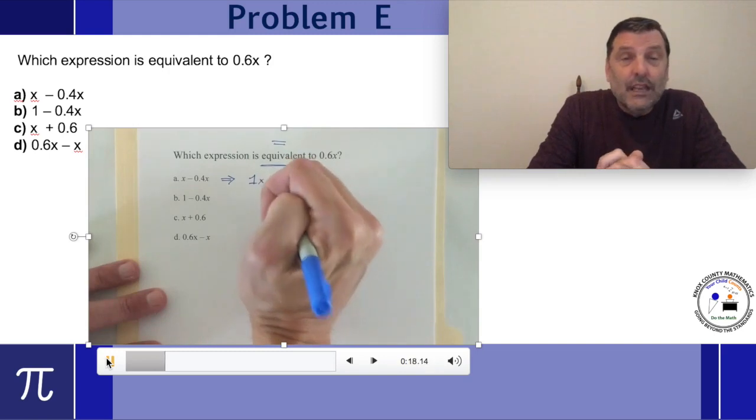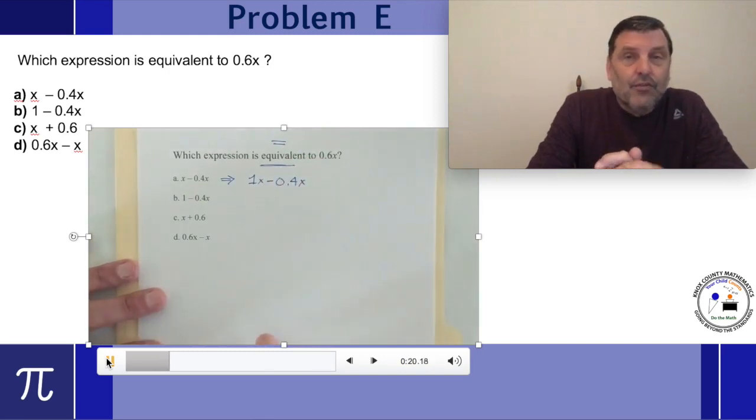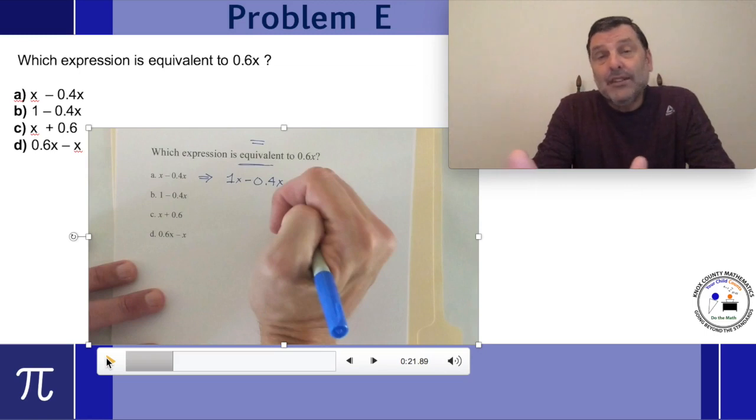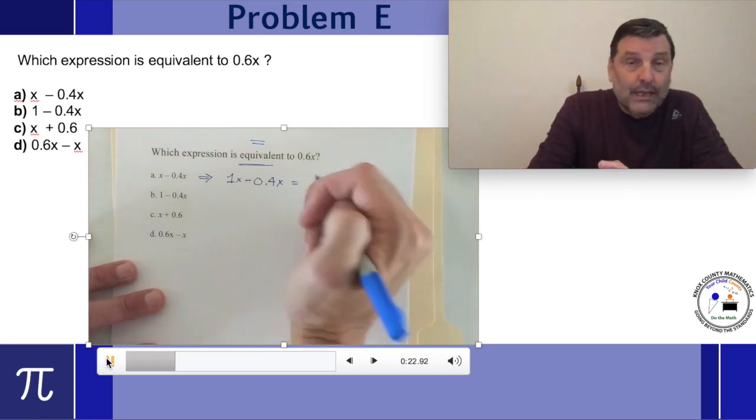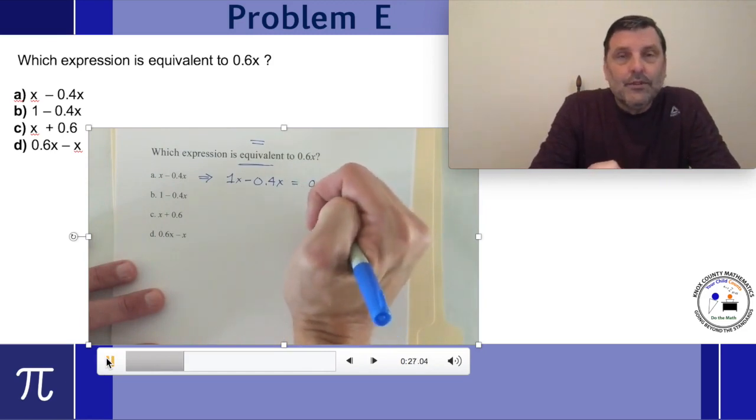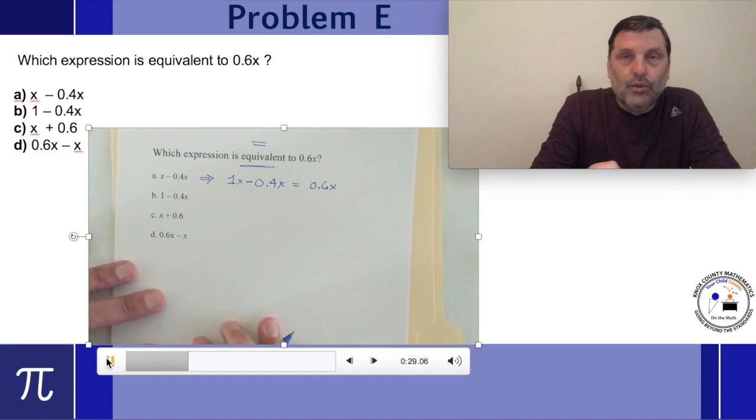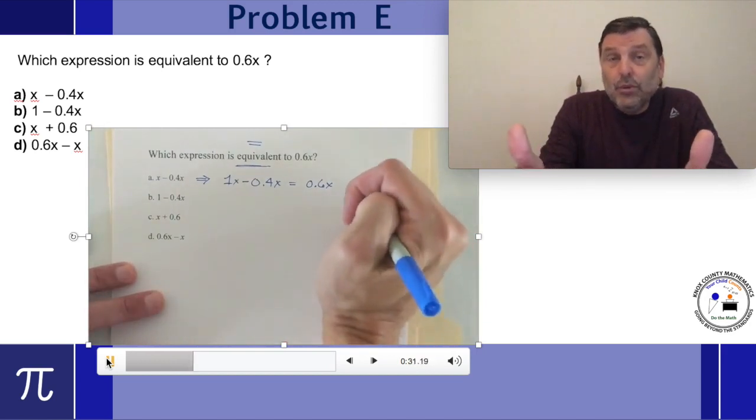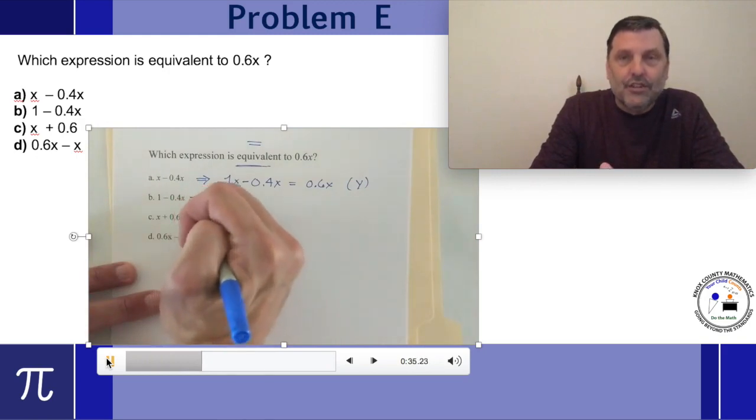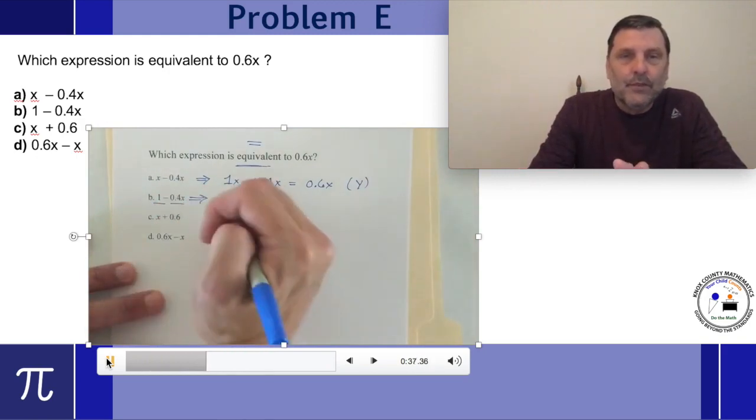1x, take away 4/10 x. Since both those terms in the expression have the variable x, I can combine them by subtracting the coefficients. 1x, take away 4/10 x, becomes 6/10 x. That evidently is equal, because it simplifies to 0.6x. So yes, that one is equivalent.